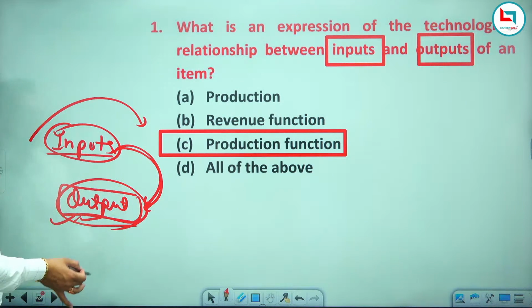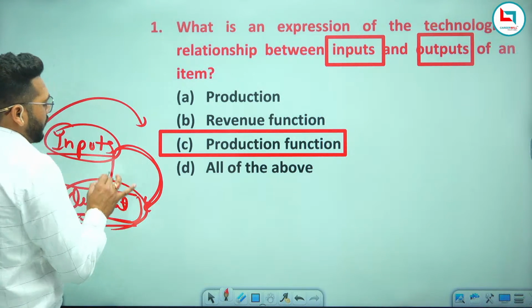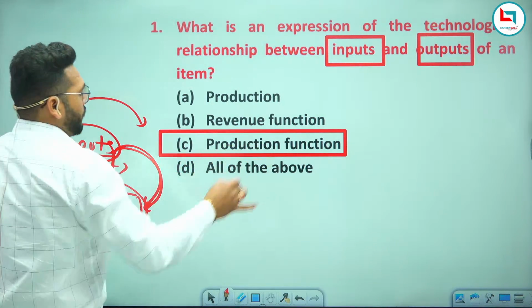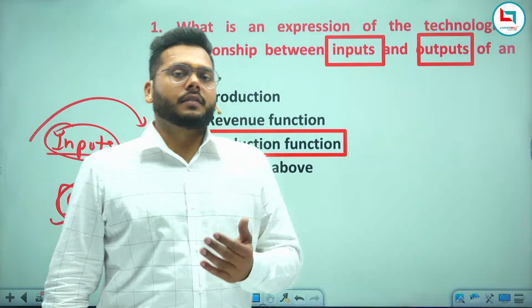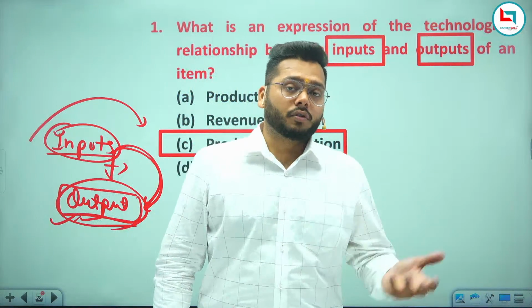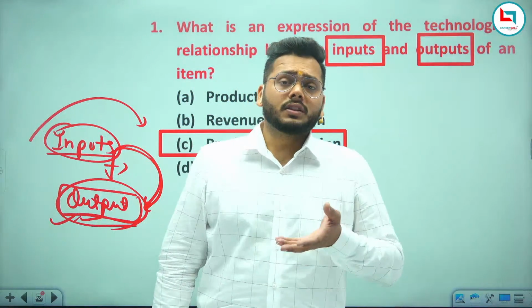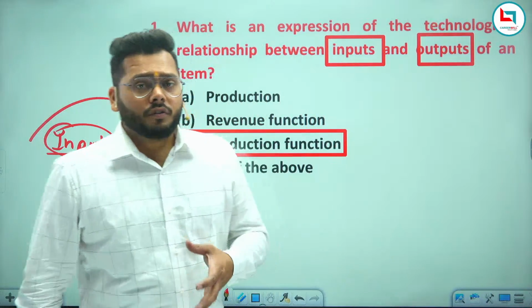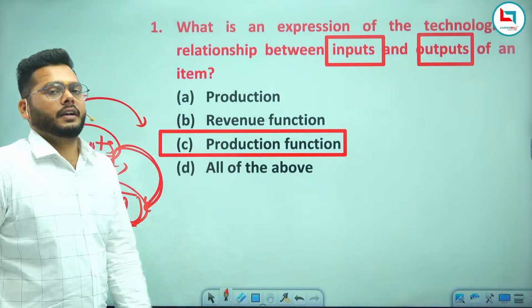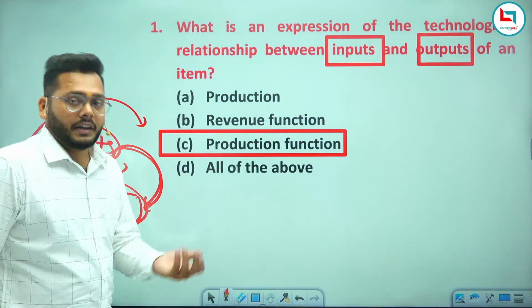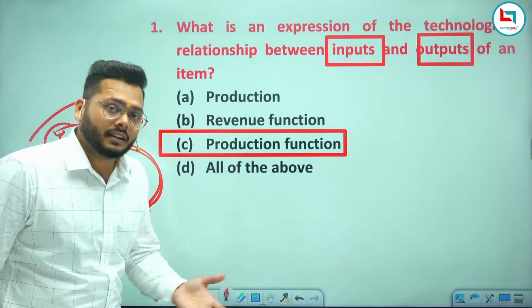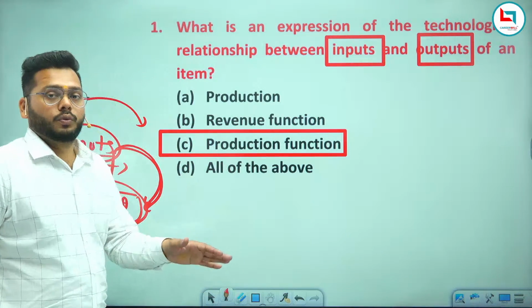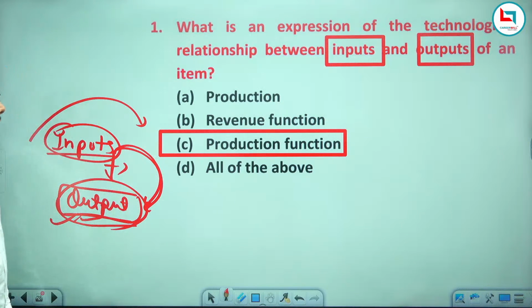The relation between input and output is known as production function, because production means conversion of raw material, conversion of input into final goods. Whatever input you use will be converted into the final good.